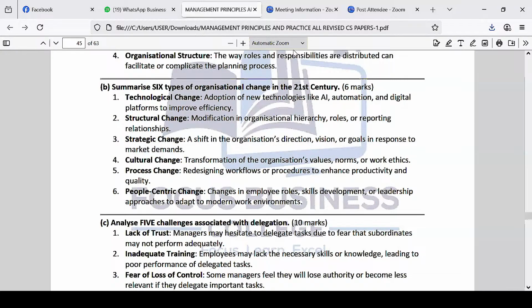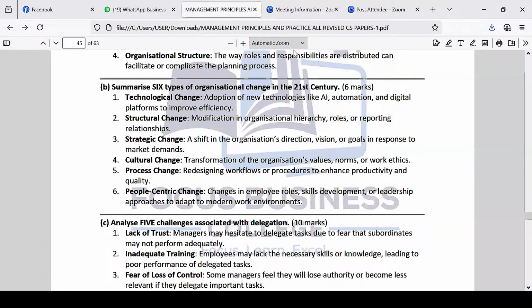Number two is called structural change. Structural change means modification of hierarchy, roles, and reporting. The company structure keeps on changing in terms of hierarchy. We look at the hierarchy and if it's suitable, we implement. If it's not suitable, we change something. Talk about roles: even roles of managers and employees are changing. Even accountants: the roles of accountants in the 1980s or 1970s are not the same as now. Some roles have been added to the accounting profession.